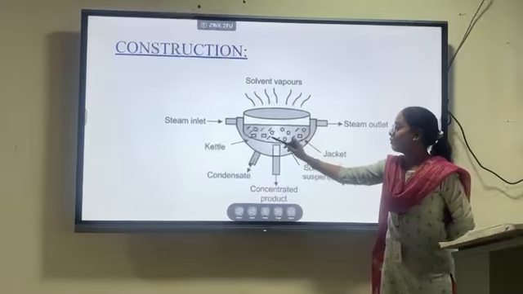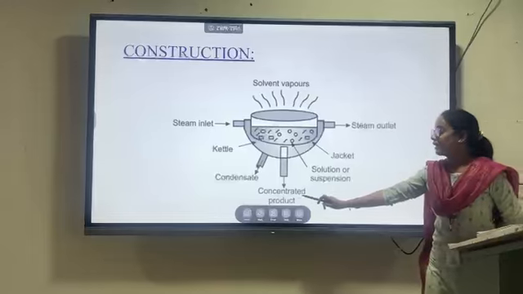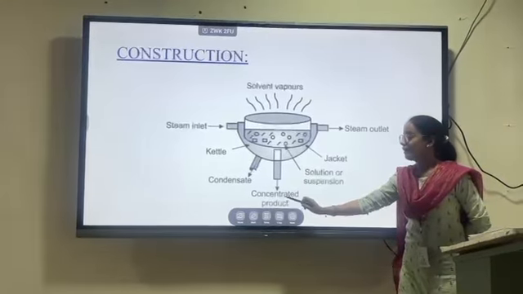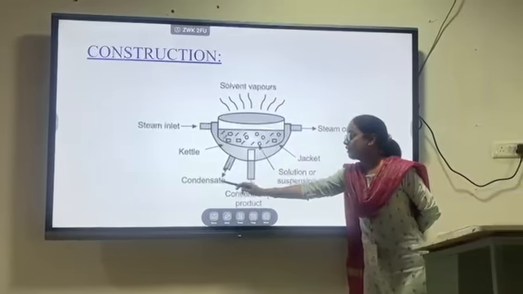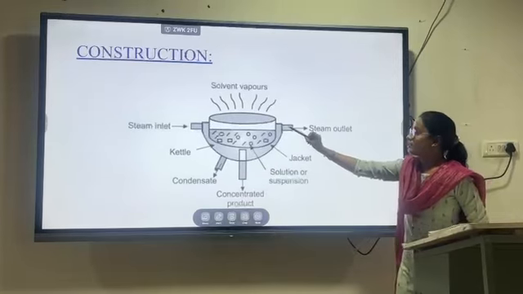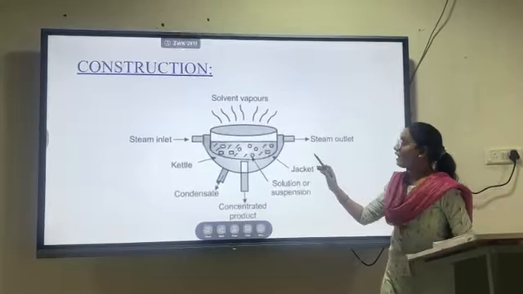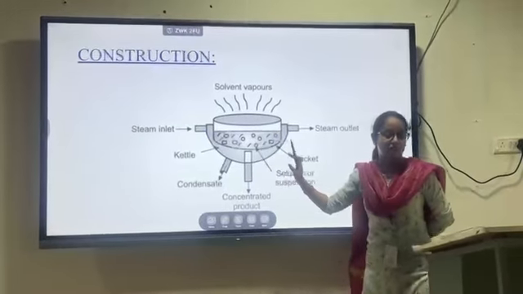It consists of a hemispherical shaped pan, and the steam inlet and steam outlet will be present. At the bottom the concentrated product will be collected, and here at the side the condensate will be eliminated. This is made up of iron, and this jacket is made up of copper. This is the construction of the steam jacketed kettle.